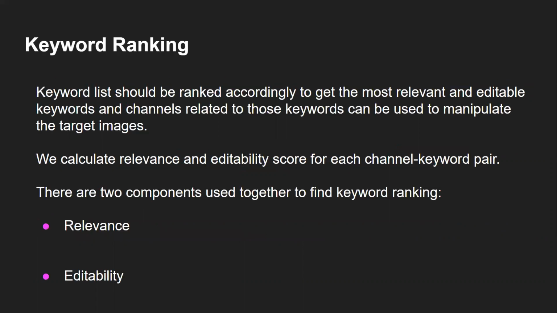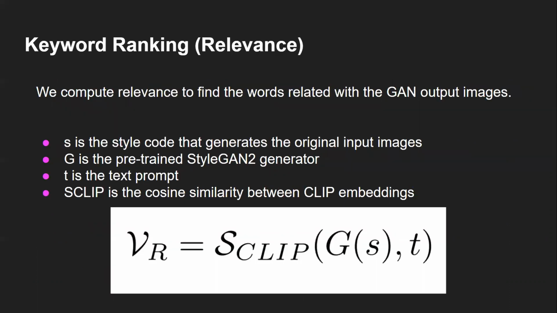By using a list of keywords, we rank them accordingly by considering their relevance and editability values. We calculate those values for each channel-keyword pair and assign each channel to a specific keyword with the highest scores. The final score is calculated as the combination of the relevance and editability scores. Relevance score measures how similar images and keywords are. The keywords should be related to the generated images. We calculate it as the CLIP embedding similarity between the image and the keyword.